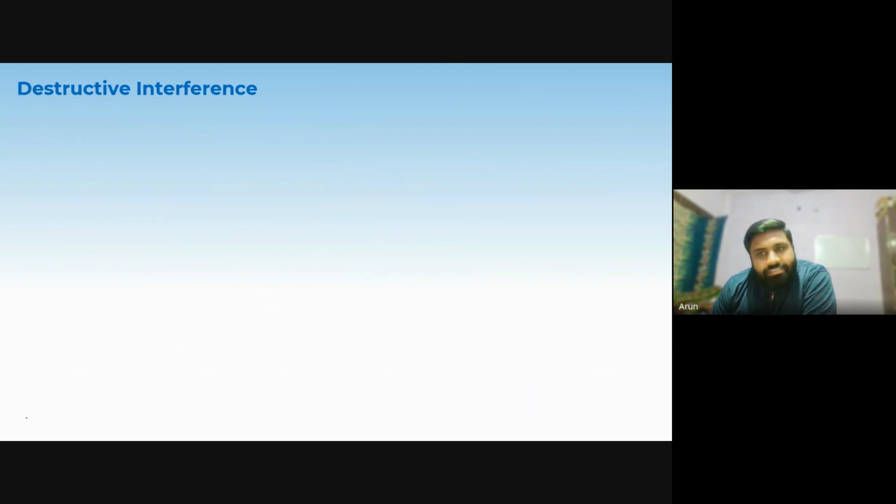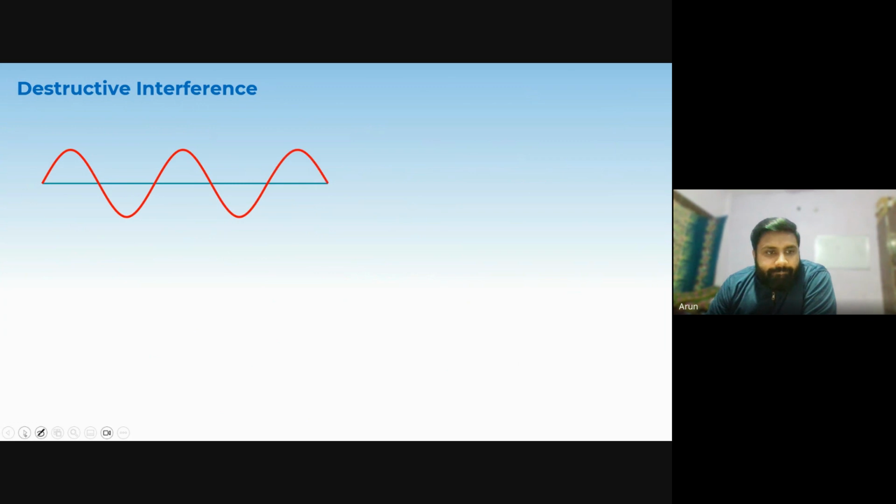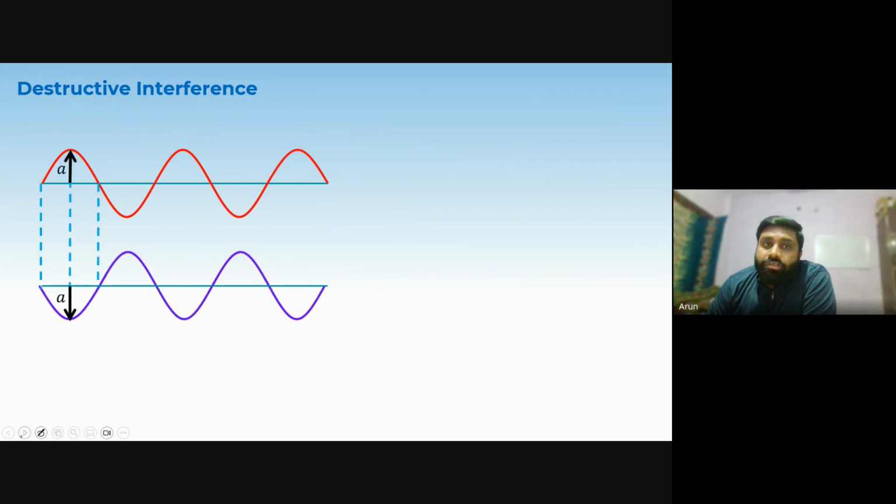Now for destructive interference, opposite to that, we did. So what is the opposite of that? If a new wave pattern achieves the maximum amplitude for constructive interference, then for destructive interference, it should take the minimum value, which is 0. So this wave, you can say, is starting from the upside, and that one started from the downside.